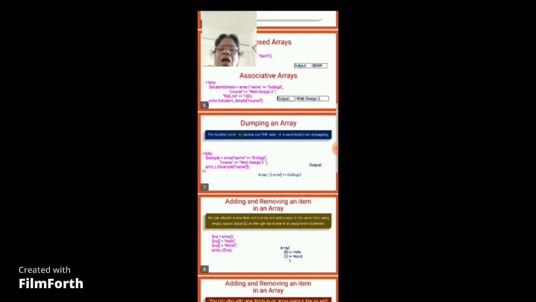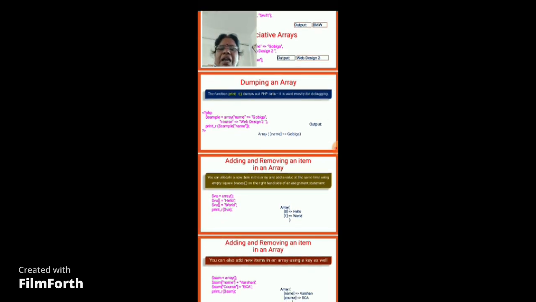So I can add and remove an item in an array. See here, $VA is equal to array function. For $VA array, I have included the square bracket. Square bracket indicates it is an array, and I have not mentioned the index value, and its value is hello here. Again as the second element, world is also added. print_r of $VA. When $VA is printed, the array is printed saying that the 0th element is hello and the first element is world here. So I can add and remove an item in an array like this.